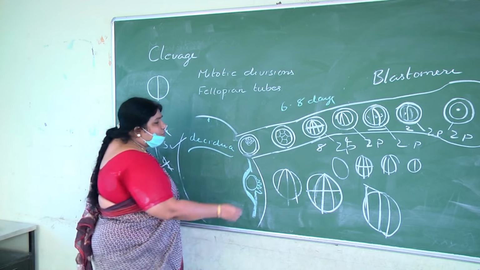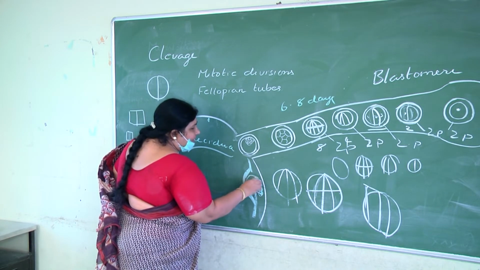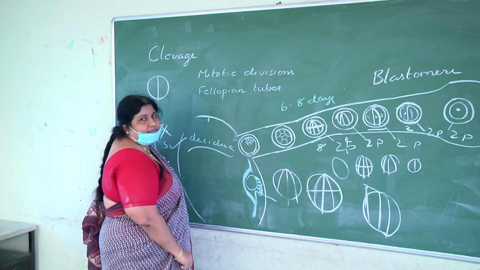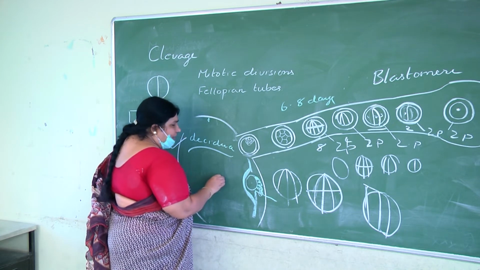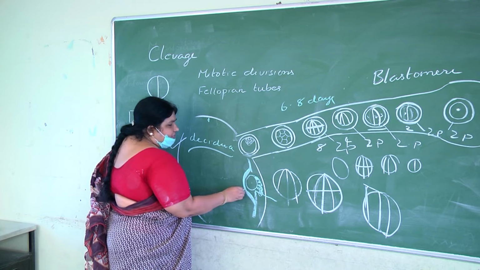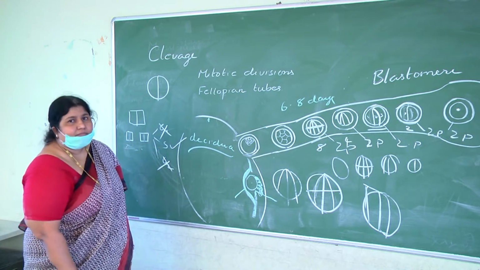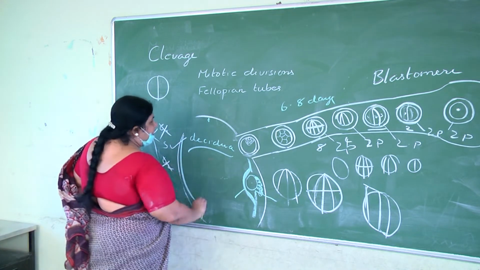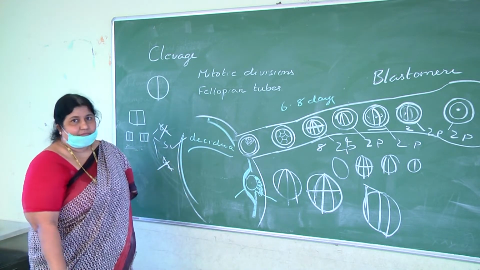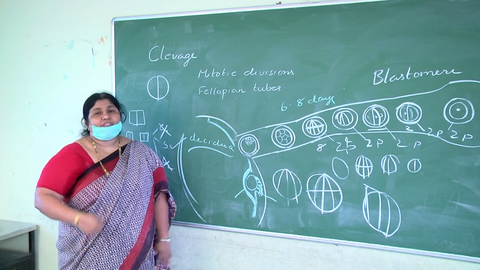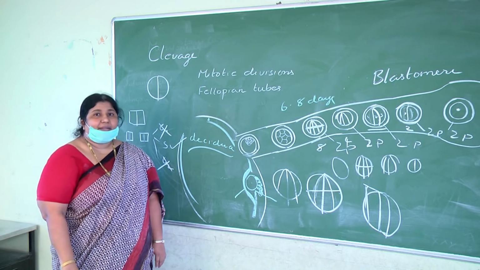The decidua towards the formation of the placenta is called decidua basalis. The decidua which is separating the embryo and the lumen of the uterus is called decidua capsularis. And the decidua in the remaining part of the uterus is called decidua parietalis. So these are the points you should know about implantation.